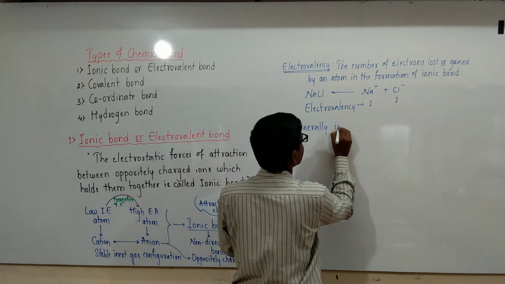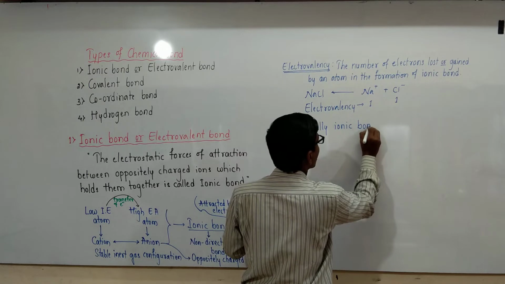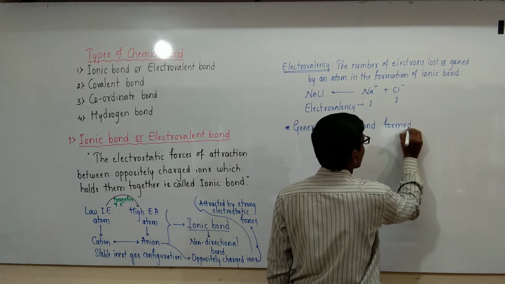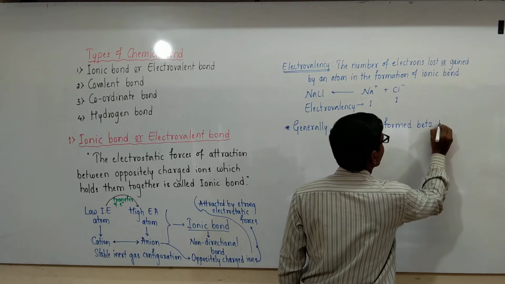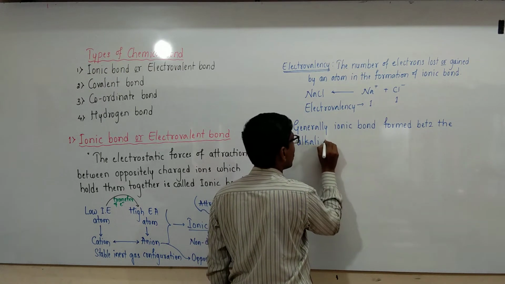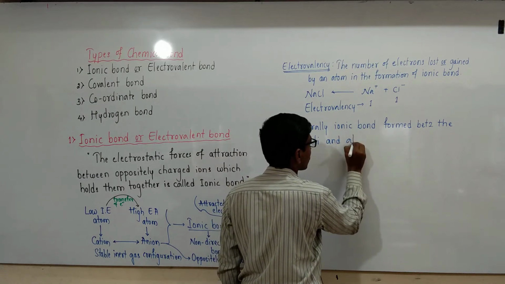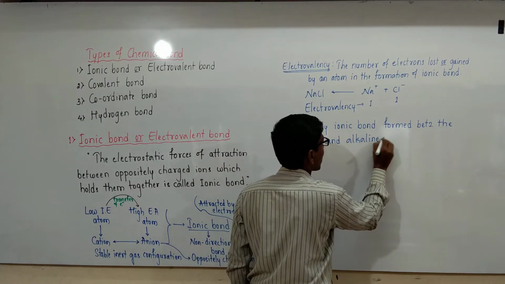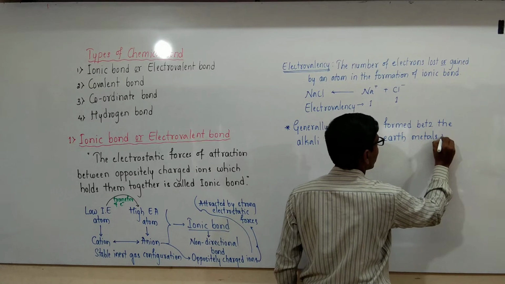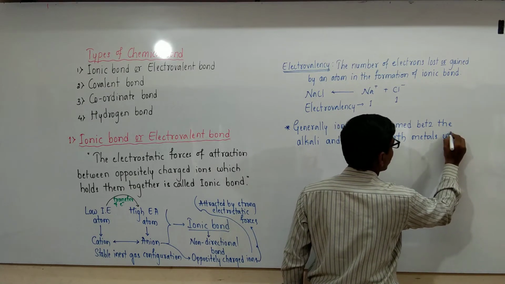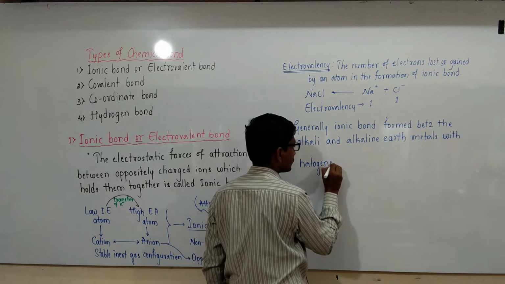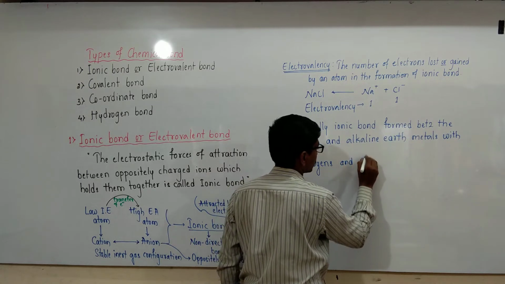Generally ionic bond is formed between the alkali and alkaline earth metals with halogens and chalcogens.